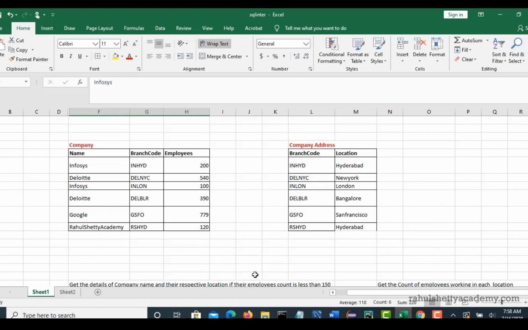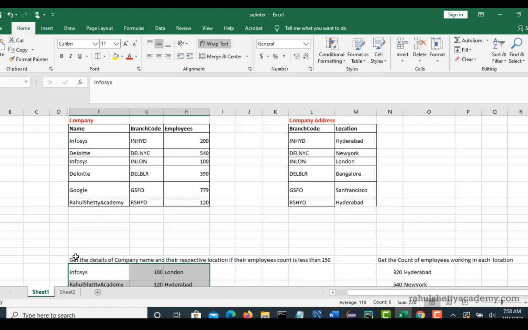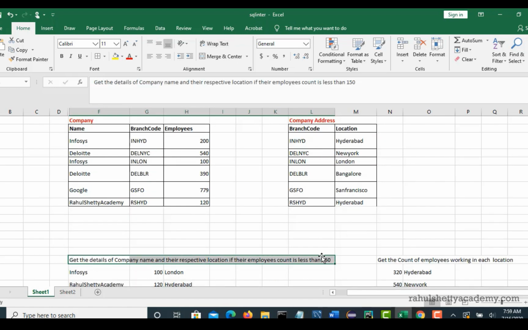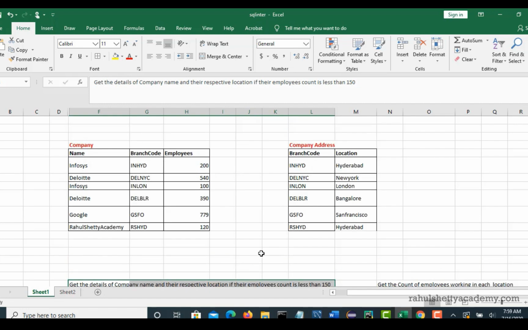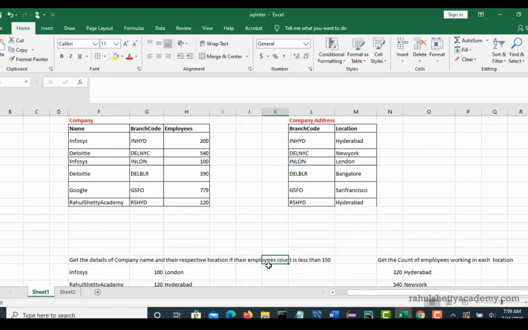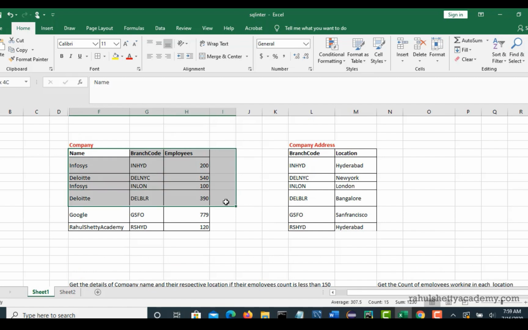So how do you solve this? This can be solved with the help of simple joins. If you get a question like this, people will initially be confused, because this seems a little tricky with multiple conditions. But calm down, and whenever you see a query like this, 99% of the time there will definitely be joins involved, maybe group by also. So first of all, try to see how to merge these two tables into one single table, and then try to apply any condition like whether employee count is less than 150 or not. Now I will write a joins query which will merge these two tables.